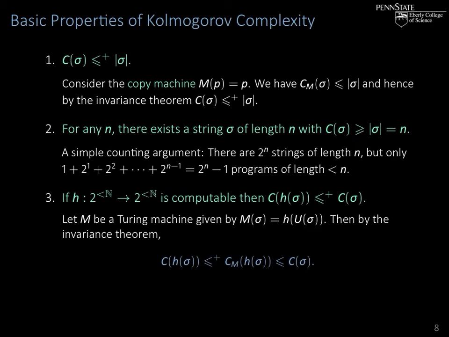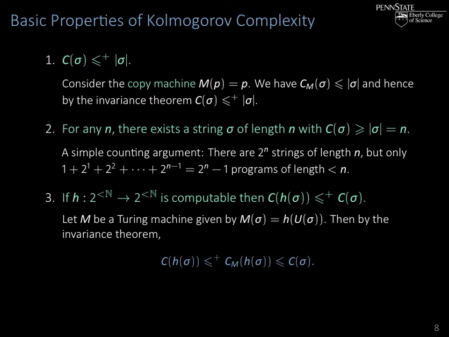So let's see if we can establish some basic properties of Kolmogorov complexity. The first observation is that within an additive constant, the Kolmogorov complexity of a string is always bounded from above by its length. And that's easy to see by just considering the copy machine. The copy machine just takes the input and copies it to the output tape.